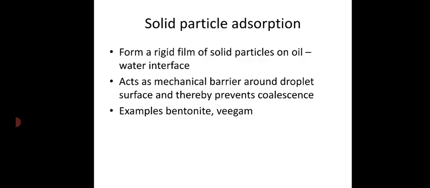Again, finely divided solid particles will also form a multimolecular layer or a coating over the surface, a mechanical barrier over the surface of a droplet, thereby decreasing the chances of coalescence. Here these particles have nothing to do with the interfacial tension and nothing to do with the viscosity. So these are the three mechanisms by which the three different types of emulsifying agent, that is the surfactants, hydrophilic colloids and the finely divided solid particles, act in an emulsion and make it stable. These are the physics or mechanism behind the emulsifying agents, how they make the emulsion stable.